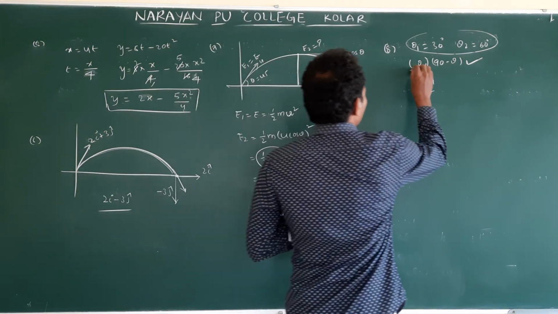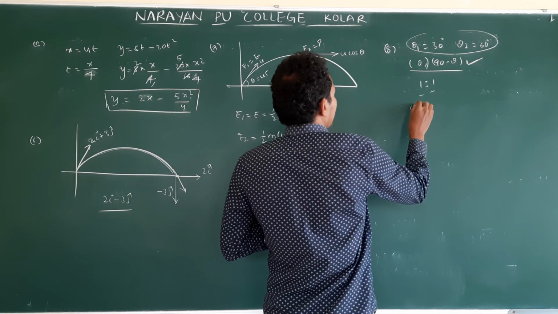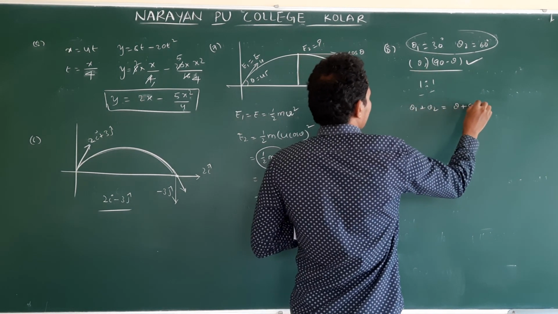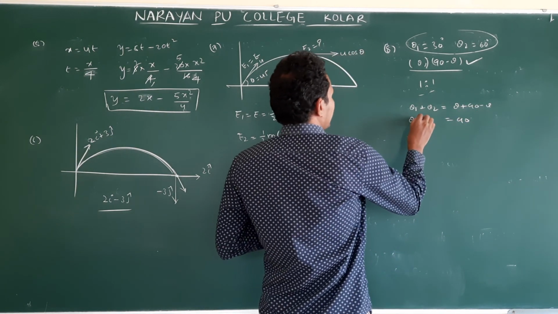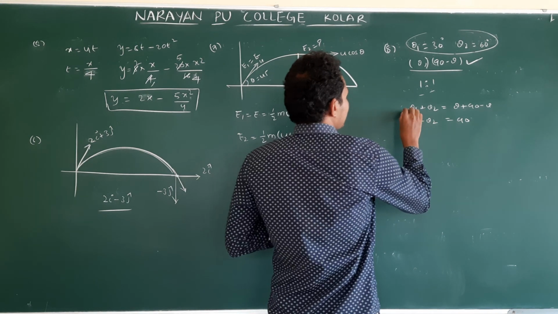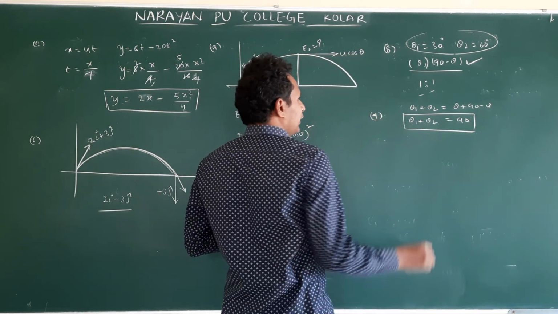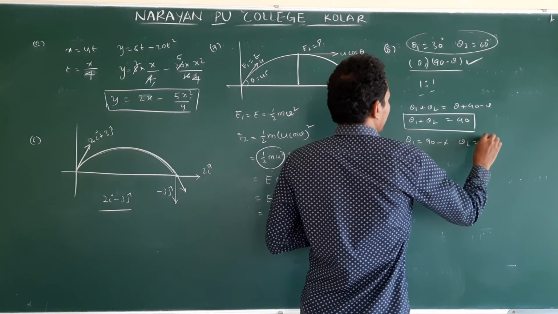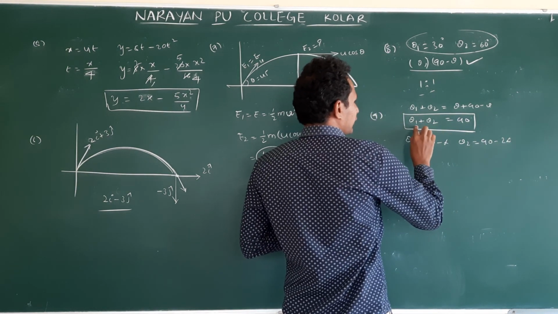We follow this one. If ranges are equal, and I add these two angles, theta 1 plus theta 2, what do we get? Theta plus 90 minus theta gives 90. So when the ranges are equal for two angles, the sum will be 90. Here theta 1 is given as 90 minus alpha, theta 2 is given as 90 minus 2 alpha.